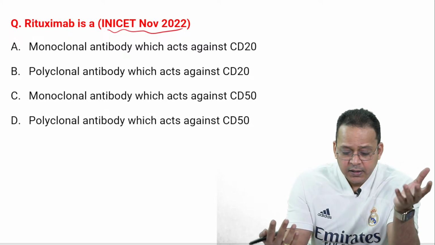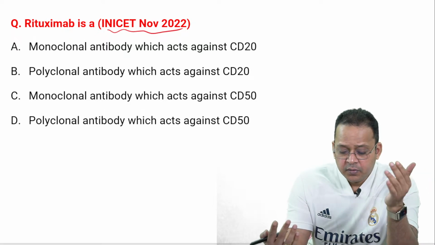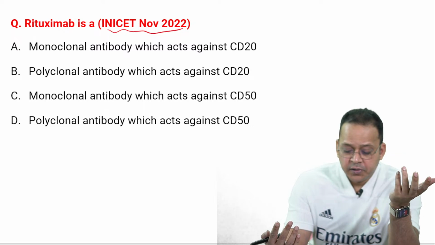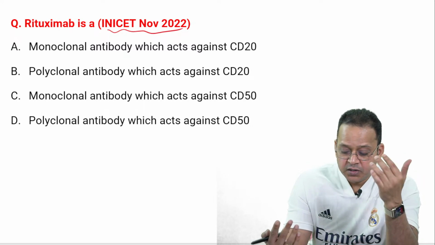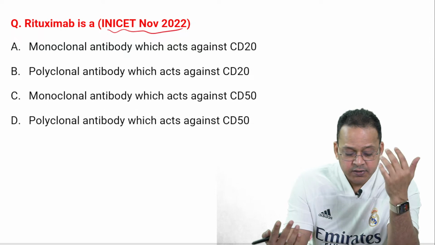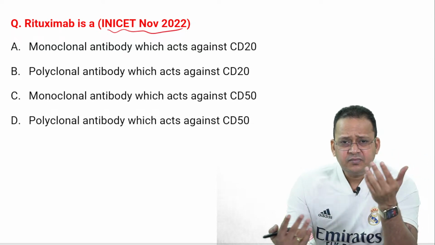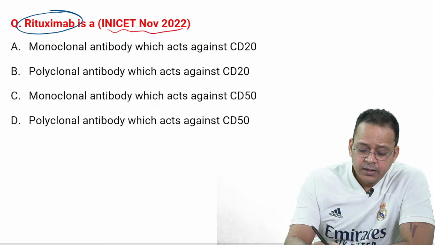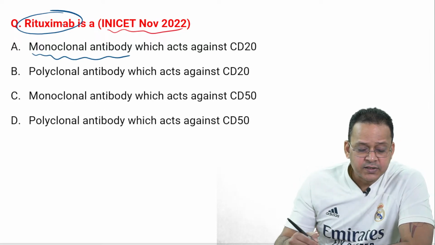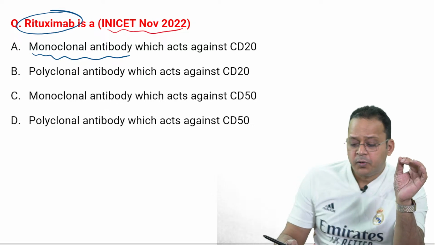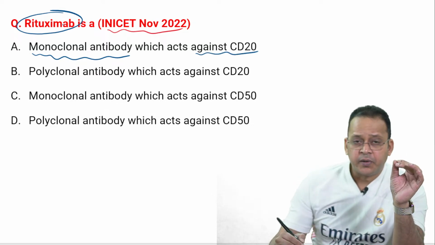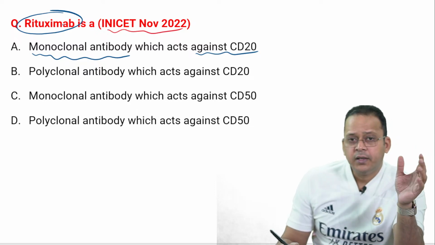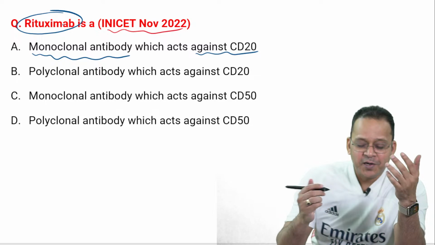These are easy ones. Rituximab is a monoclonal antibody which acts against CD22, polyclonal antibody which acts against CD22, monoclonal antibody which acts against CD50, polyclonal antibody which acts against CD50. So it's a repeat MCQ. It has more than 10 uses you have for rituximab, and it's very good, guys. Most of you have given the right answer. Rituximab is a monoclonal antibody. So this is a MAB. It's a monoclonal antibody, not a polyclonal antibody. Anyways, it's a stupid MCQ.